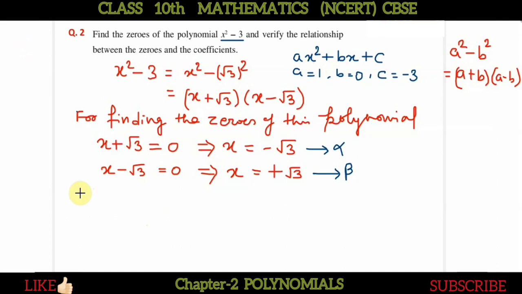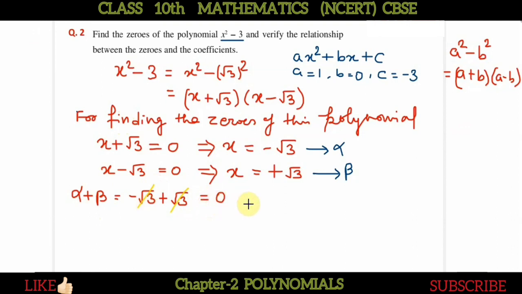So how can we verify? We have just solved this question, so we can verify in a similar way to the last question. Alpha plus beta, the sum of zeros, putting in the values of alpha and beta, is minus root 3 plus root 3. So it cancels out and it is 0.